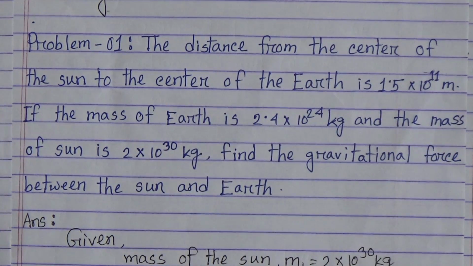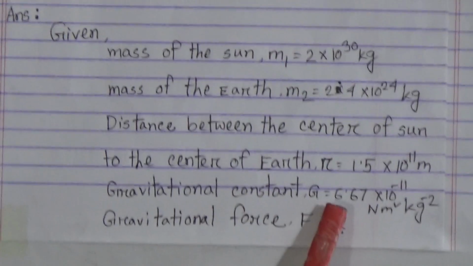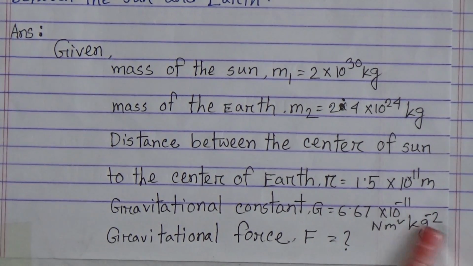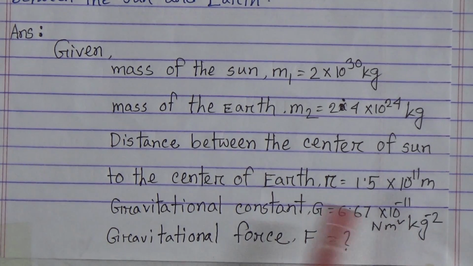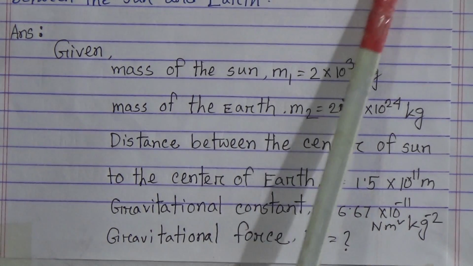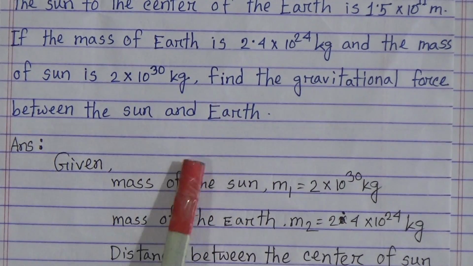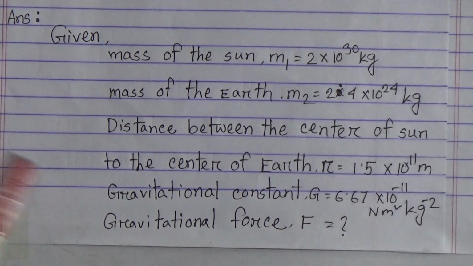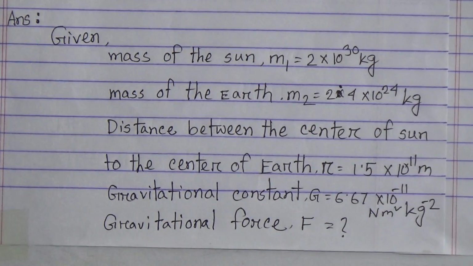Okay, and we know the gravitational constant G equals 6.67 into 10 to the power minus 11 Newton meter square per kg square, and you have to memorize this value. We have to find out the gravitational force between the sun and the earth. That means gravitational force between sun and earth, F equals what? So we have to find out this value. Now we will put these values in the formula.